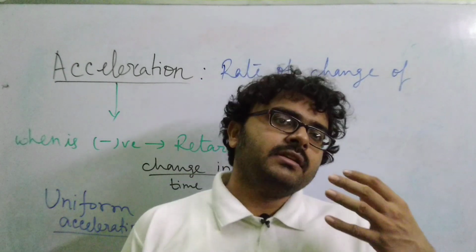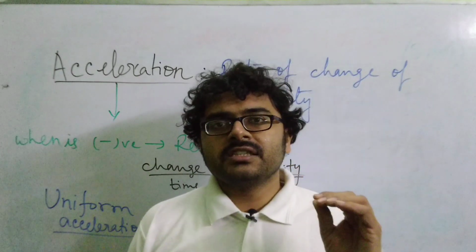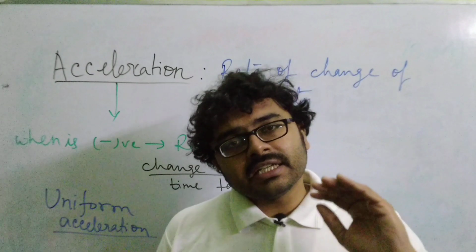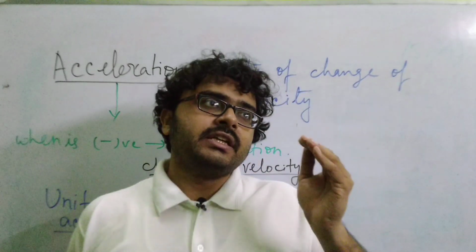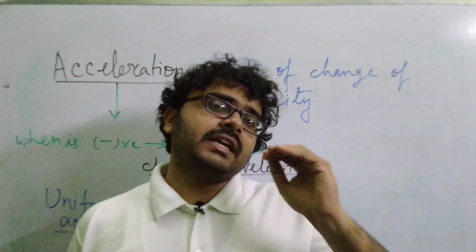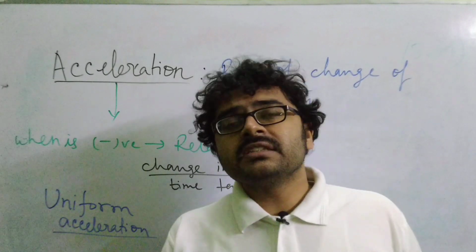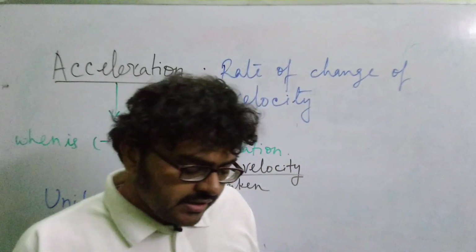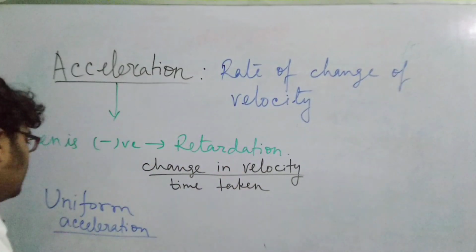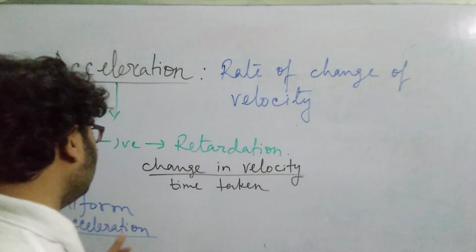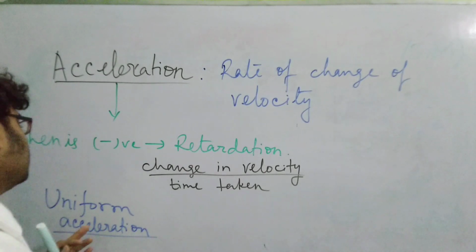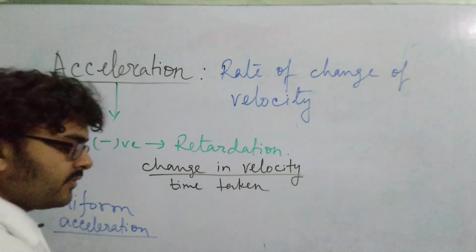So for the first second the velocity increases by 2 meter per second, then from 1 second to 2 seconds again the velocity increases by 2 meter per second, then from 2 seconds to 3 seconds, again it increases by 2 meter per second. This is uniform acceleration. On the other hand, if the velocity does not change by an equal value in equal time intervals, then that acceleration is called non-uniform acceleration.